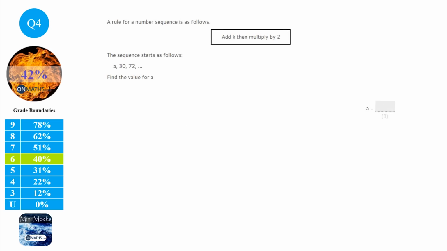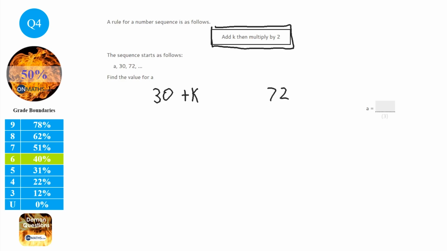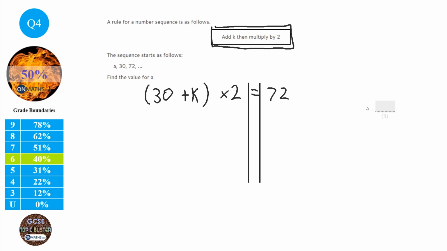Okay, so in this question we're given a rule, which is in this box here, and it says we're going to add a number, which we're going to call k, and then multiply by 2 to get to the next term. So I'm going to ignore the a for now, and I'm just going to look at the 30 and the 72. So we've added k to 30, and then we've multiplied it by 2. Now the important thing to highlight here is we multiply all of it by 2, and that gives me the 72. Okay, so all I need to do now is solve this and find out what k is.